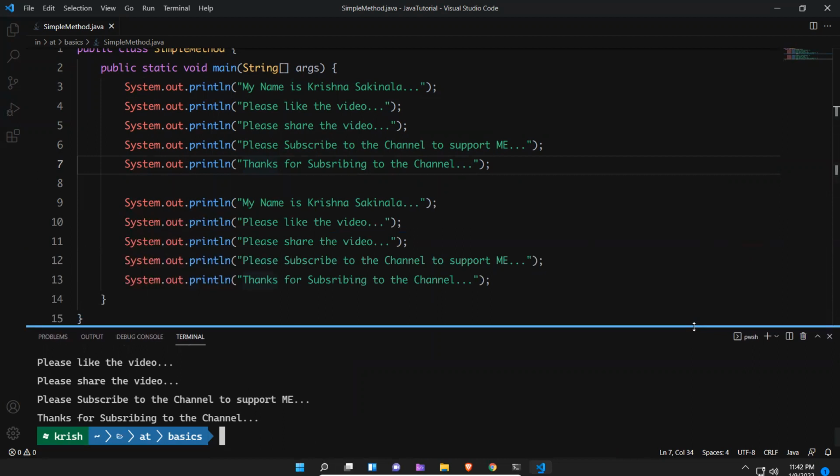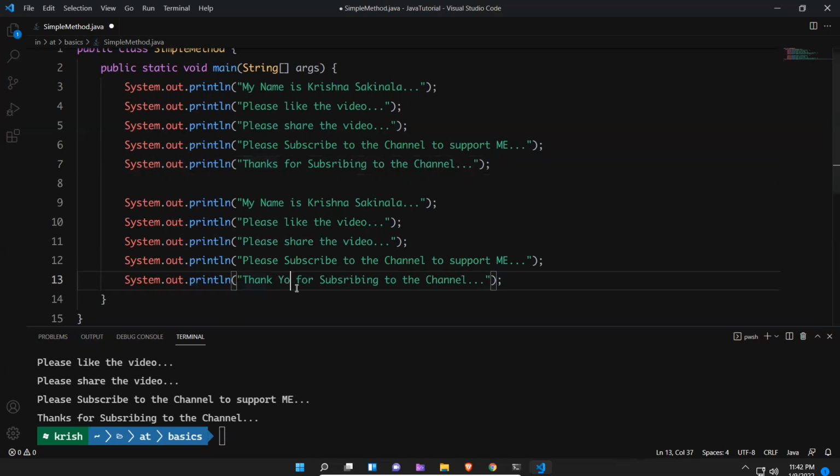But is it a good way to do this? How many times will you copy paste this? If I want 100 times, 100 into 5, you write 500 lines of code. And for some reason, if I want to change something, instead of "thanks for subscribing to the channel", I want "thank you for subscribing to my channel", I need to do this for 100 lines. It's not a good practice.